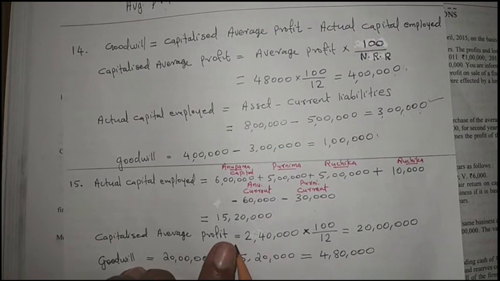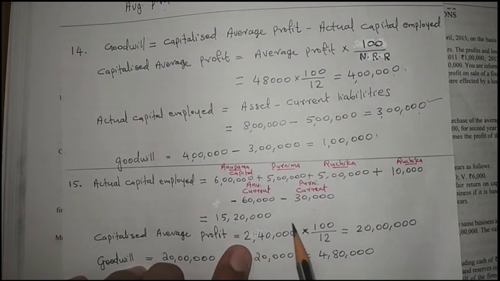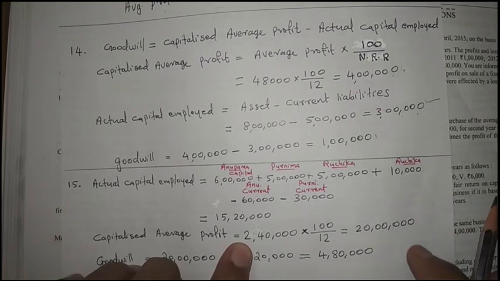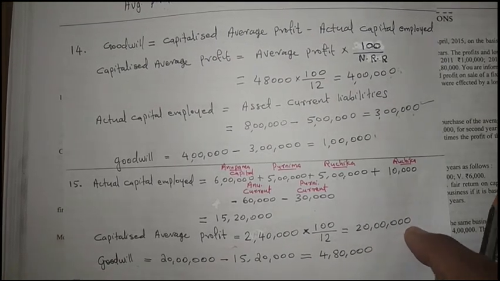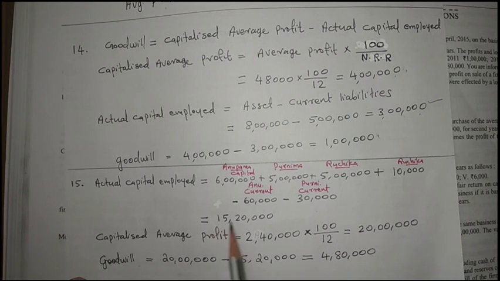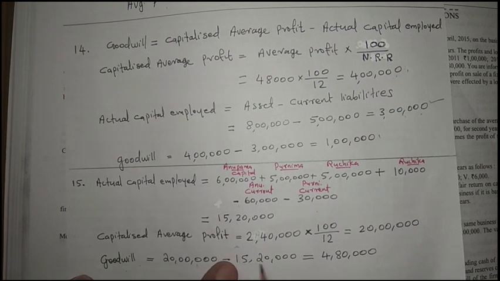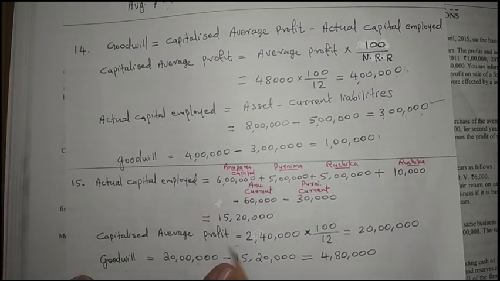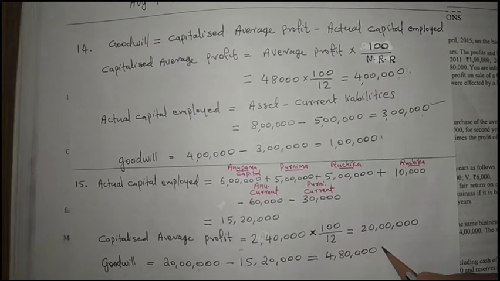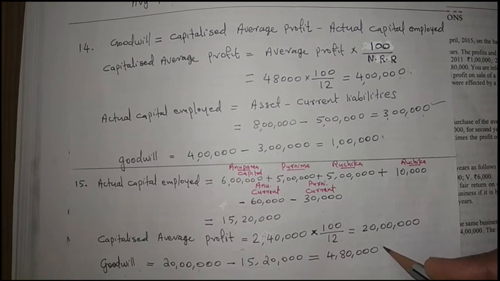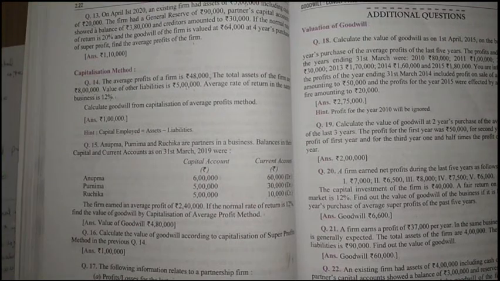Then the capitalized average profit: 2 lakh 40,000 is given as the average profit, and that into 100 upon 12 gives 20 lakhs. So the capitalized value of average profit is 20 lakhs. Then from 20 lakhs we deduct our actual capital employed. Goodwill is 20 lakh minus 15 lakh 20,000, which is 4 lakh 80,000. This is the goodwill, and this is the answer. The 15th question is over. Now question 16.